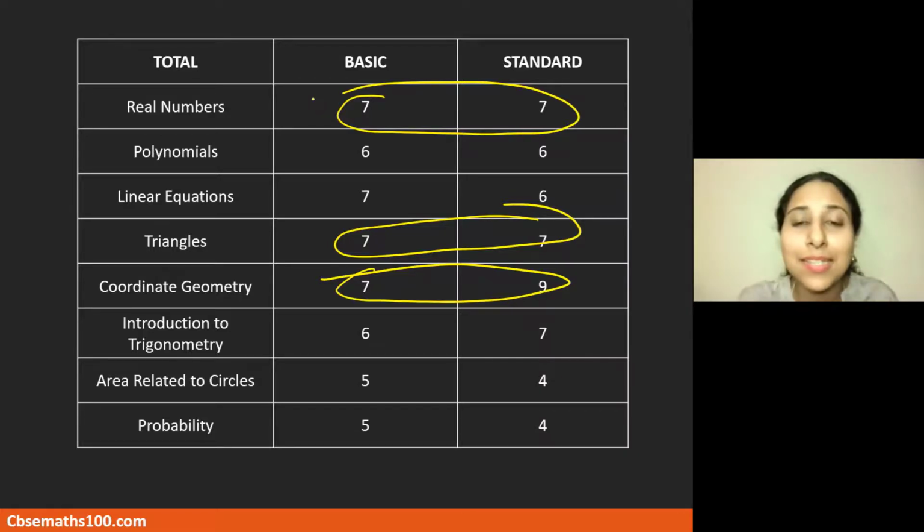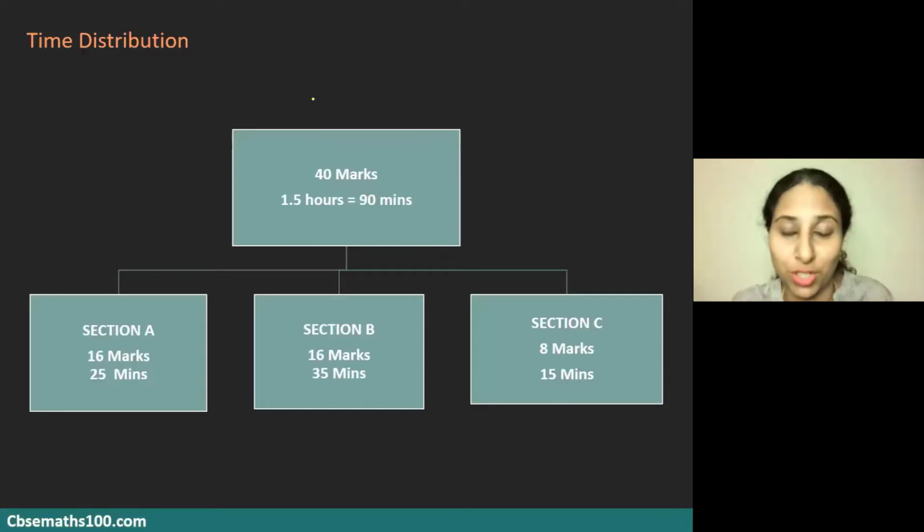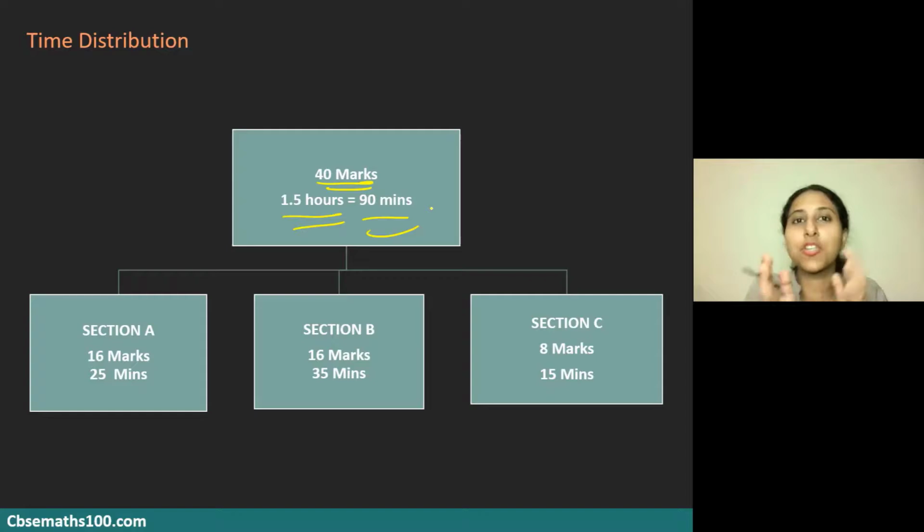I would like to discuss time distribution. How do you manage your time across these sections in the paper? See, totally your aim is to get 40 marks in 1.5 hours, which is 90 minutes. That's your aim. That's your goal. How do you distribute your time for each of the sections?